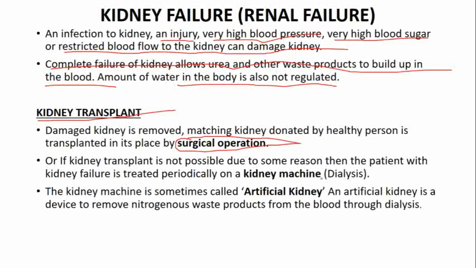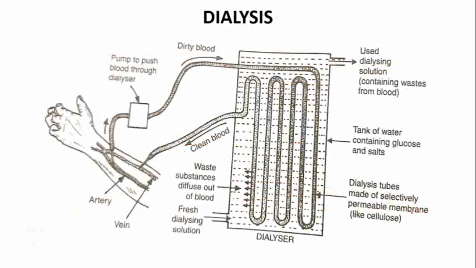So in that case there is a temporary arrangement, that is the kidney machine or dialysis. So what do we do in dialysis? Dialysis is actually an artificial kidney. We bring an artificial kidney, and it removes the nitrogenous waste products from the blood. So what is dialysis? Dialysis is a process done to remove urea or waste material from the blood of a human being whose kidney has failed or is not working.